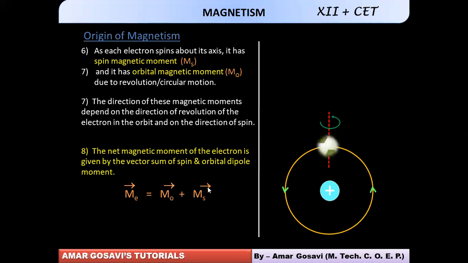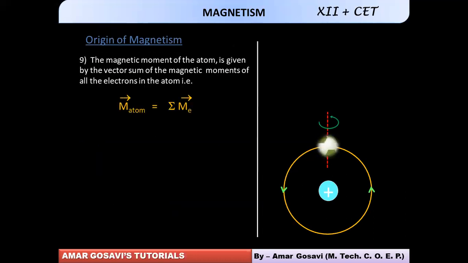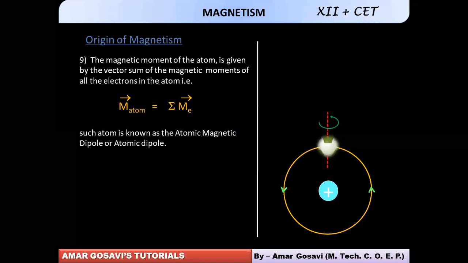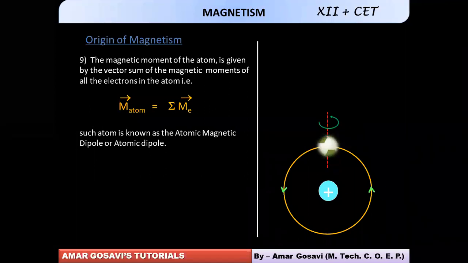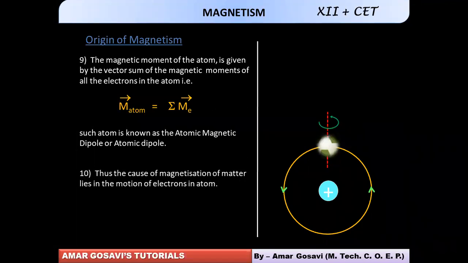If the resultant magnetic moment exists, then the material has a magnetic dipole moment or atomic dipole. And the cause of magnetization lies in the motion of electrons. This was a recall of what we have said just now.